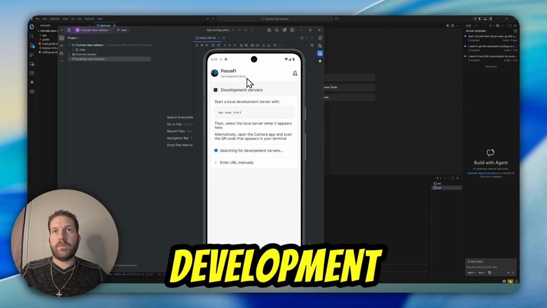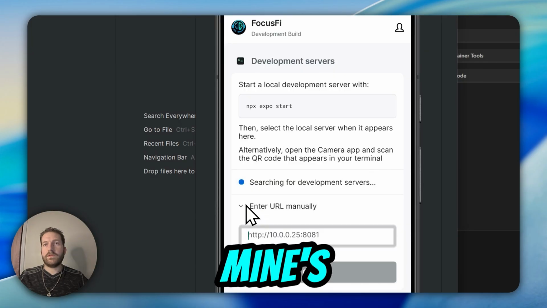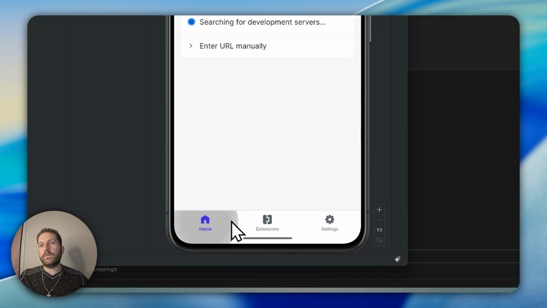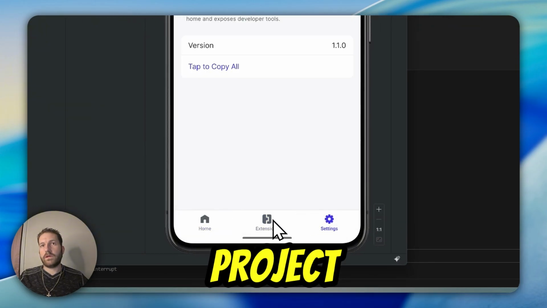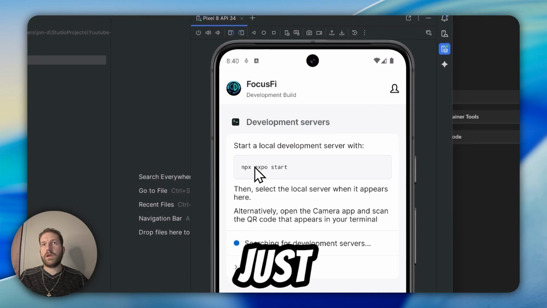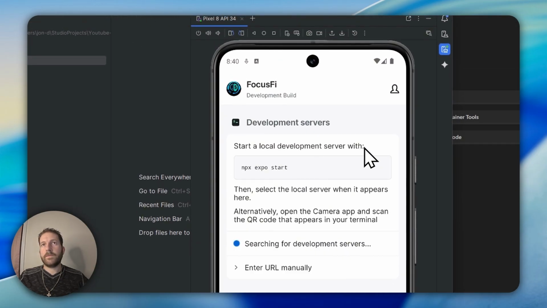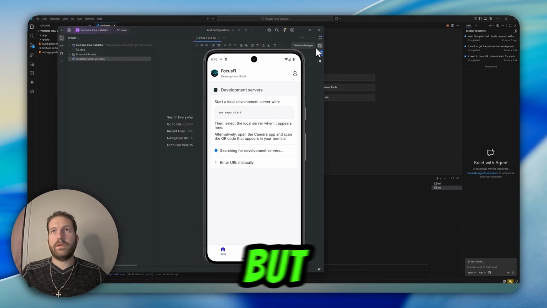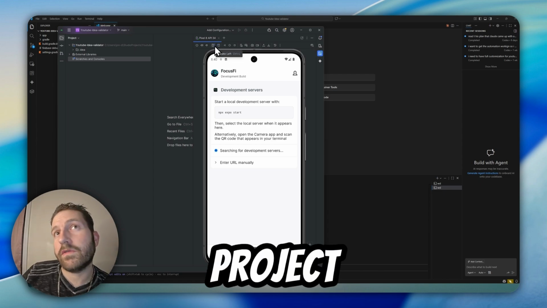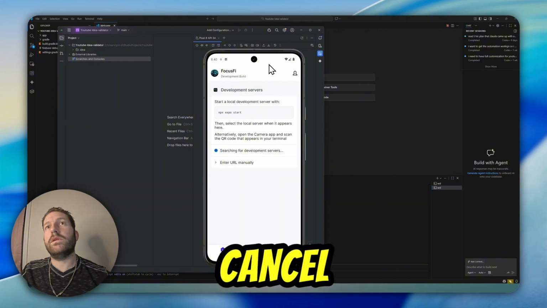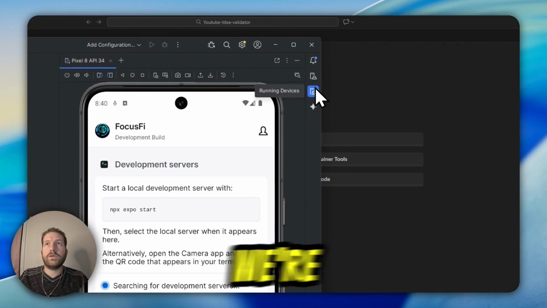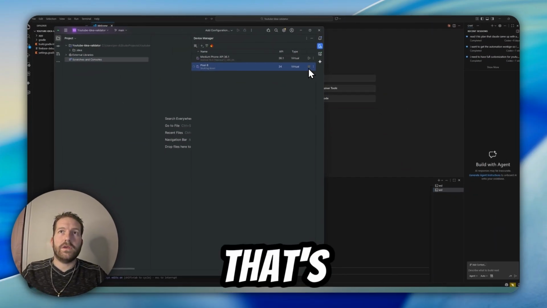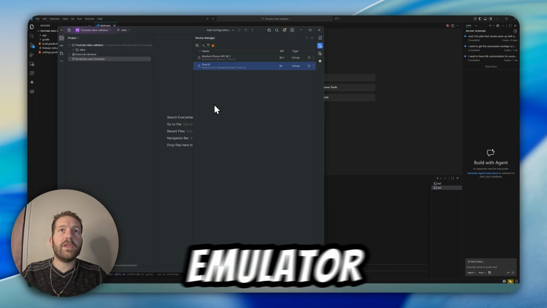We're gonna have to open a development build. But mine's already in production right now, so all you would do is go into your project right here, and simply copy this command, npx expo start, and that would boot up the project into the emulator. But since we're working on a new project right now, we're just going to ignore this, cancel, and shut it down. So we're just going to get rid of this for now. We'll stop it. That's how you shut down the emulator.